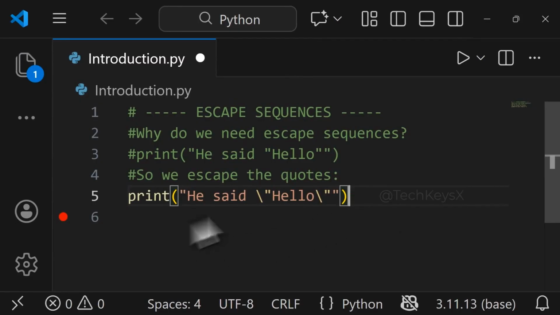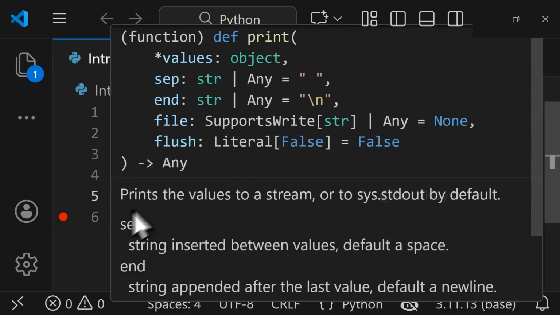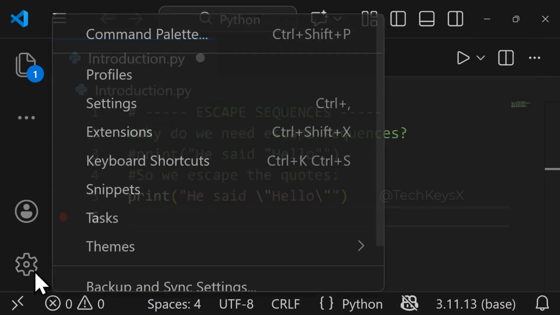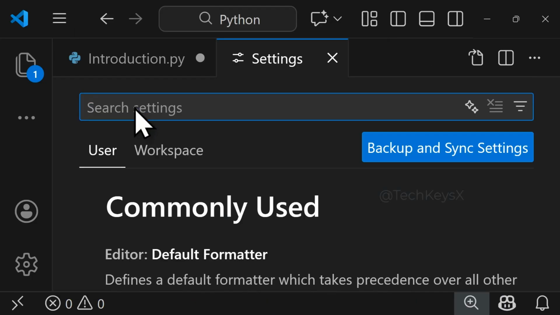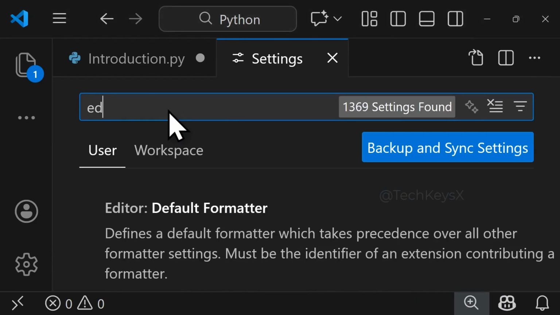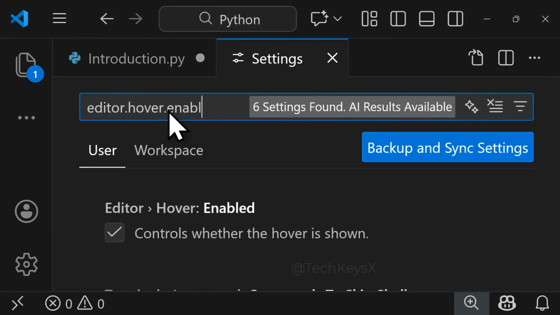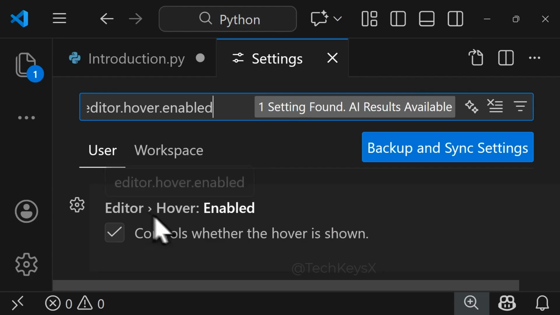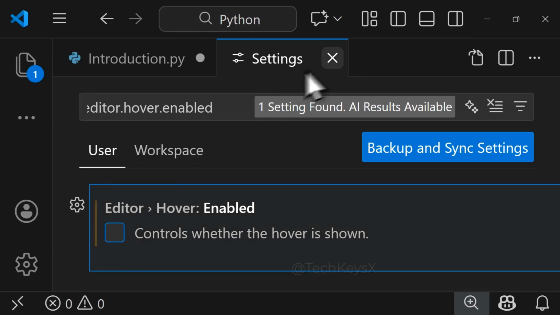So to do this, what you need to do is go to settings. First check that it is still popping up. Now we will turn this off. What we will do is go to settings, then go to settings over here, and in here search settings. What we will write is editor.hover.enabled. Now you can see this editor.hover.enabled will pop up. Now you need to untick this and then close the settings.